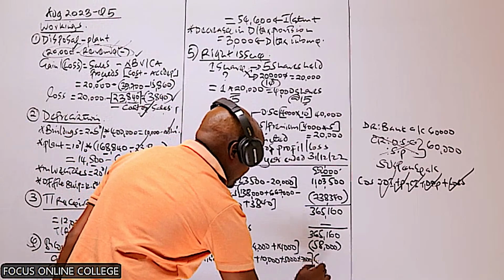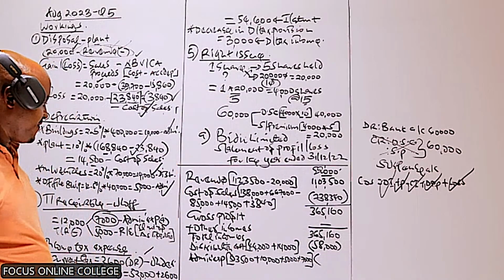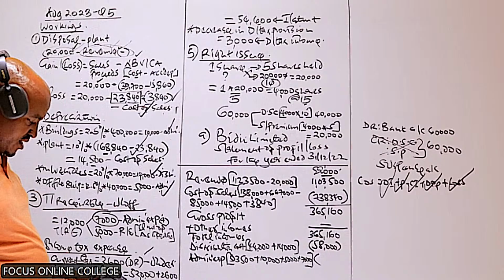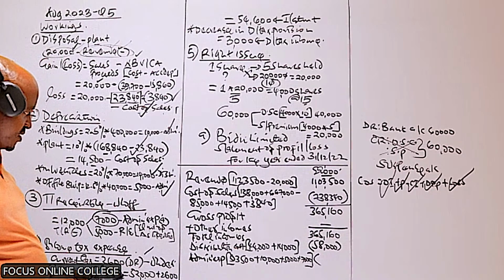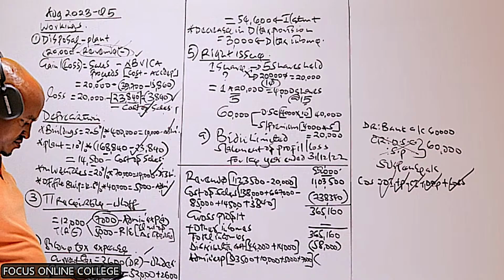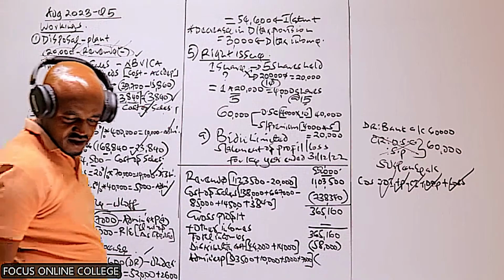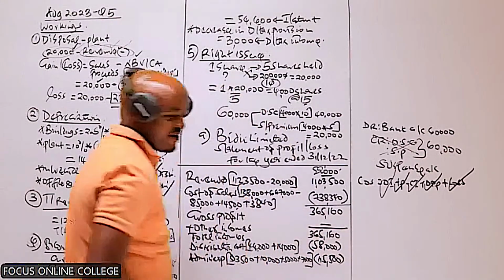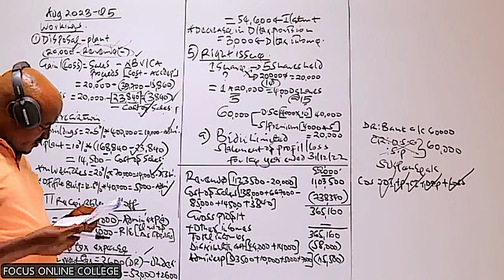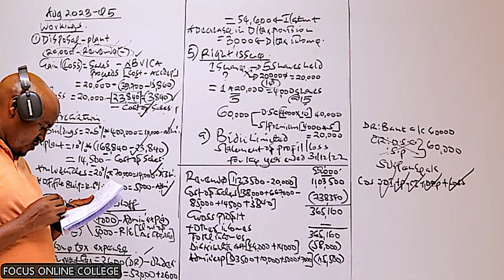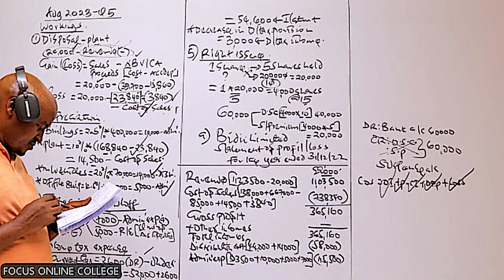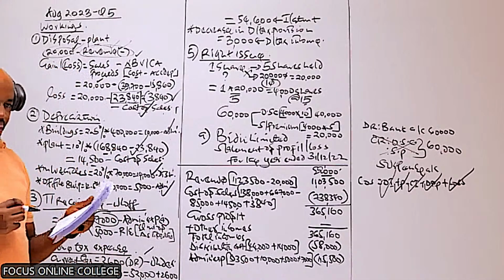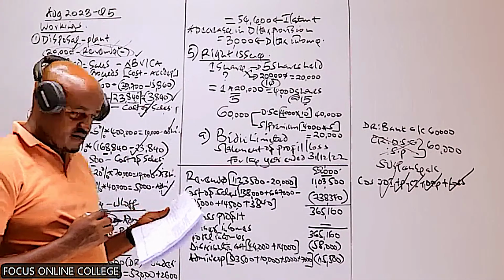So then we get the final figure. We have 93,500 plus 10,000 plus 12,000. I'm getting a figure of 115,500. Is that what you're getting? 115,500. Yes, that is confirmed by Nin.